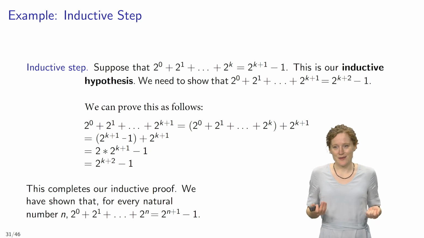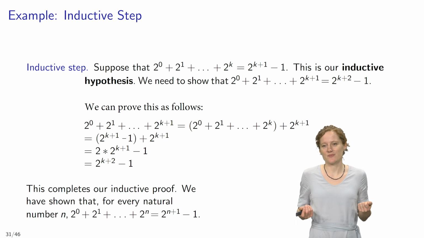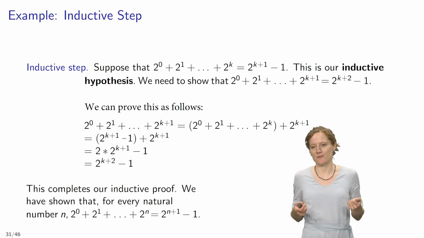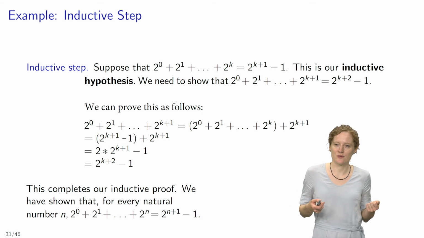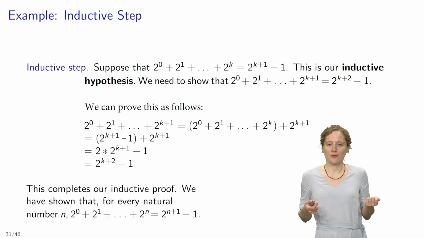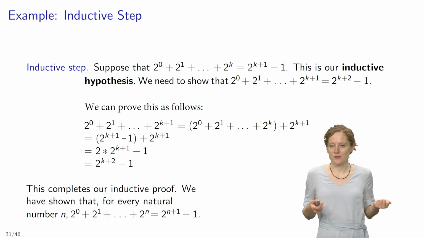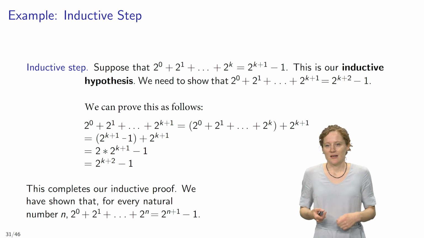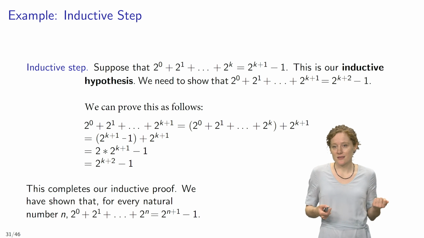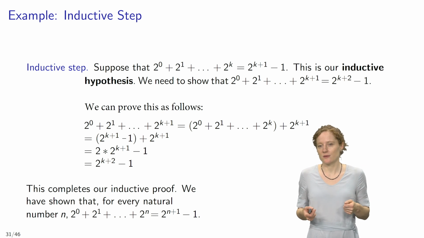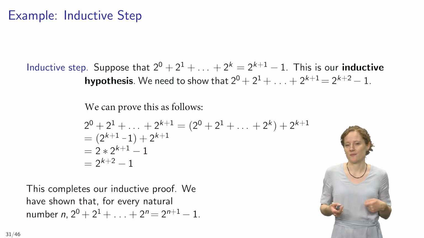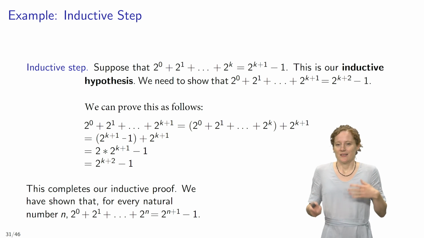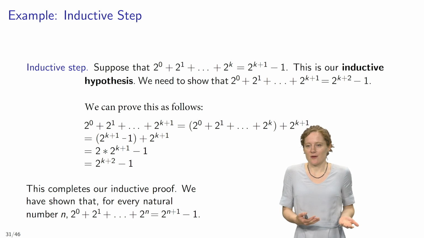I can now infer that 2^(k+1) - 1 + 2^(k+1) equals 2 times 2^(k+1) - 1. And that is identical to 2^(k+2) - 1. And that completes our inductive proof.